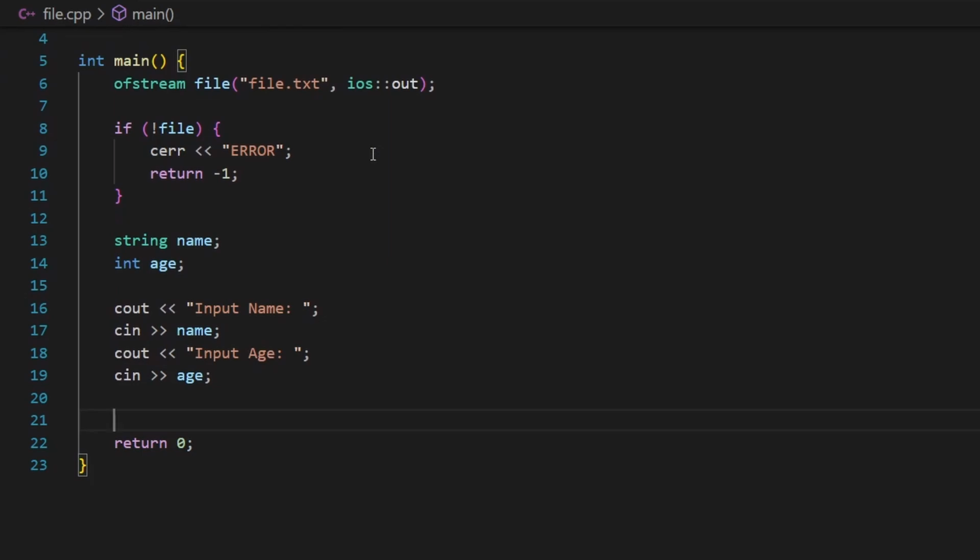Now I want to receive those inputs, but once I receive them, I want to store them inside my file. How to do this? Well, basically I could use my file object, my Ofstream object, and the insertion operator, which is familiar to you because we use this insertion operator with cout, but in the context of files, when you use the insertion operator, you are saying I want to insert this data inside my file. So I'm going to say file insert name, then insert after it a white space, then insert after it age, and after it insert a new line. So what I'm doing here is saving my data inside my file.